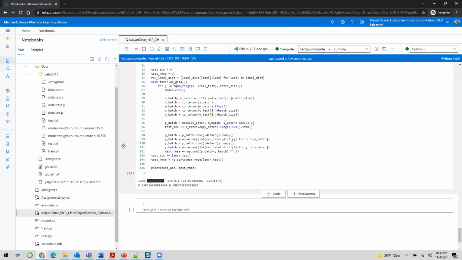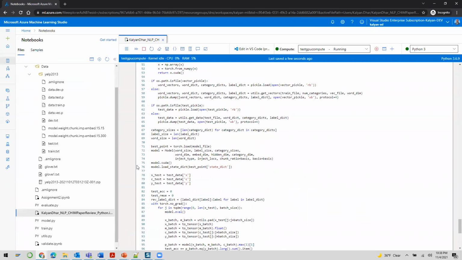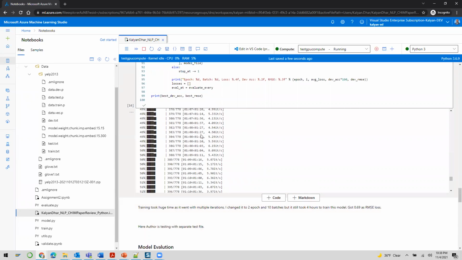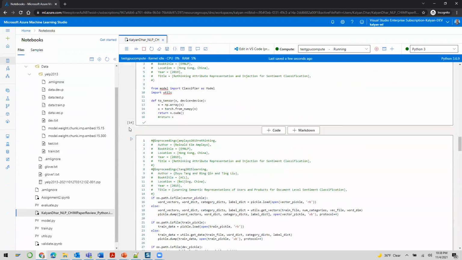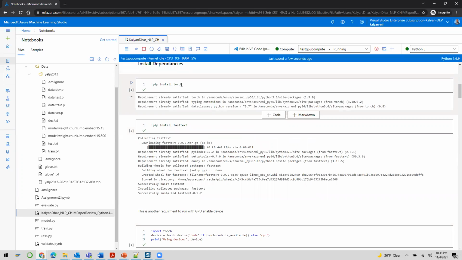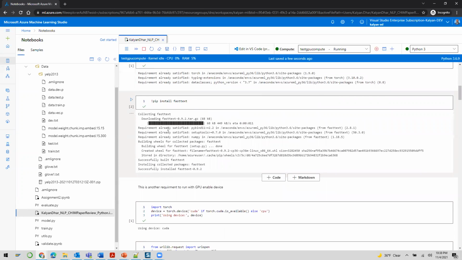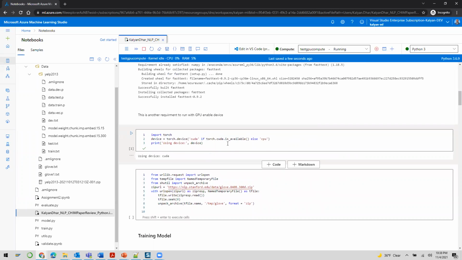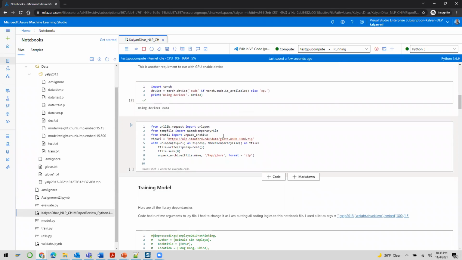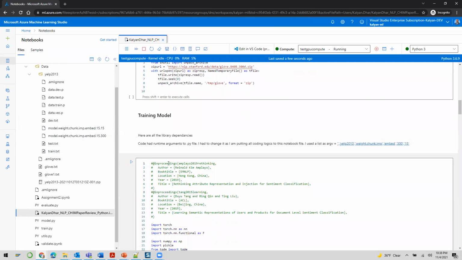So here I am using Azure Machine Learning because Colab CUDA is not supporting this particular model well. In this model, there are some dependencies like PyTorch, which I have to install. There are a few dependencies related to the GPU, so it has to have a GPU to run this entire model. There are some other dependencies like the GloVe vector. It's a big file, nearly 1 GB, so we need to download it and put it into the data.